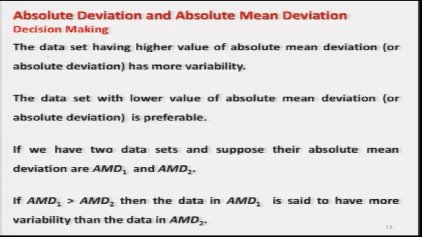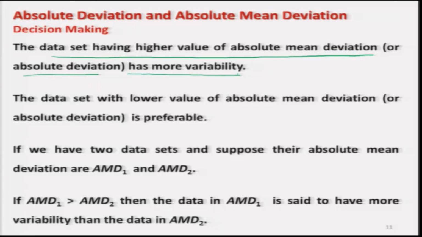So, again we have the same rule as we had discussed in the case of interquartile range and quartile deviation. I will say here the data set which has the higher value of absolute mean deviation, or even the absolute deviation, is said to have more variability, and the data set with the lower value of absolute mean deviation or absolute deviation is preferable.